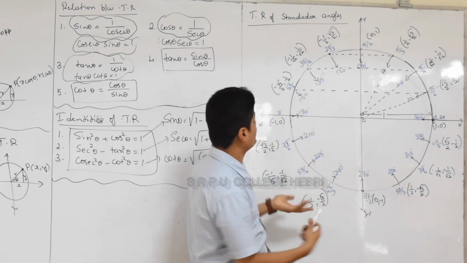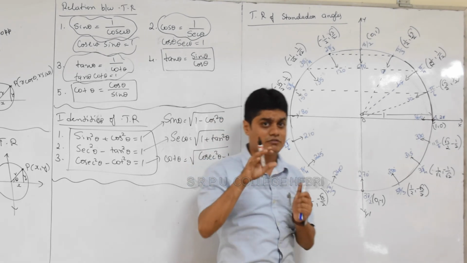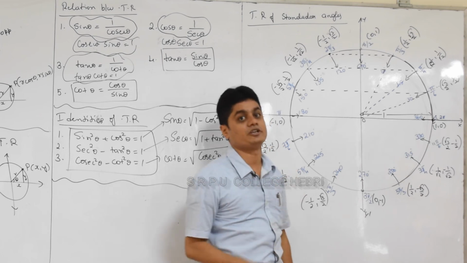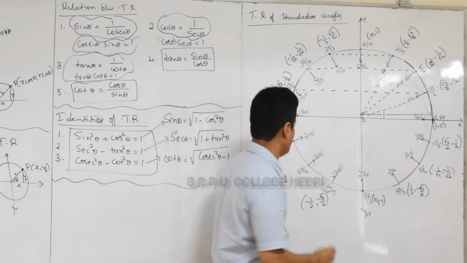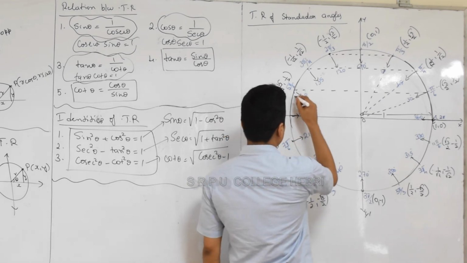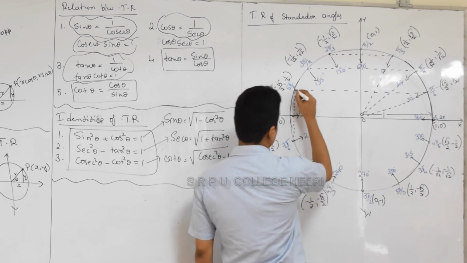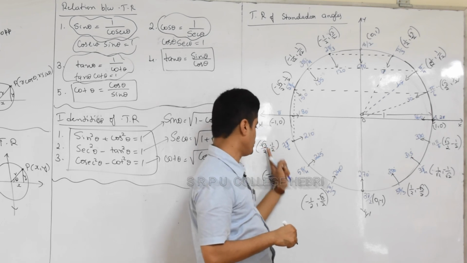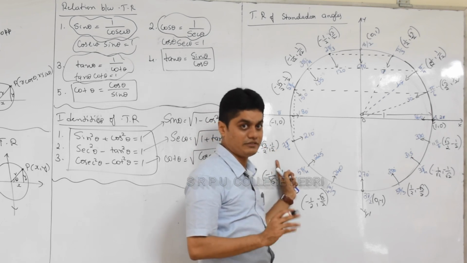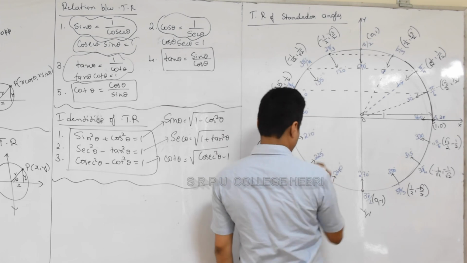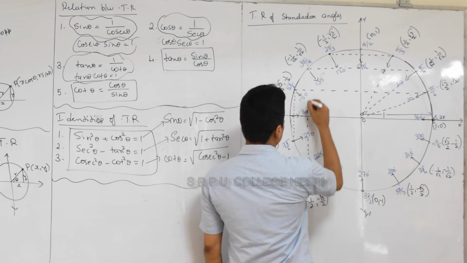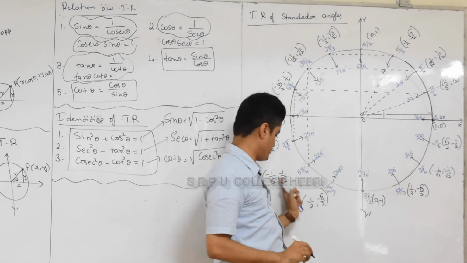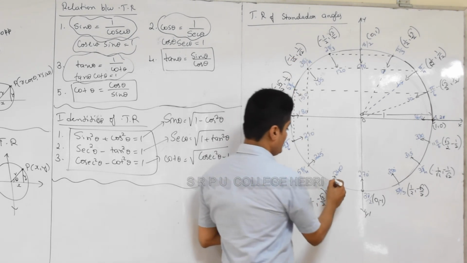So practice the diagram twice, and then whenever you require trigonometric ratios of any angle, you will directly enter this diagram and move to that particular position, but you need practice. So this is a reflection of which point? This point is a reflection of this point with respect to the y axis. What is the reflection? -√3/2, -half. You know how the reflection comes, right? In the same way, this will be the reflection of this point. What is its reflection? -1/√2, -1/√2. See, do you understand what I'm saying? This is the reflection of which one?